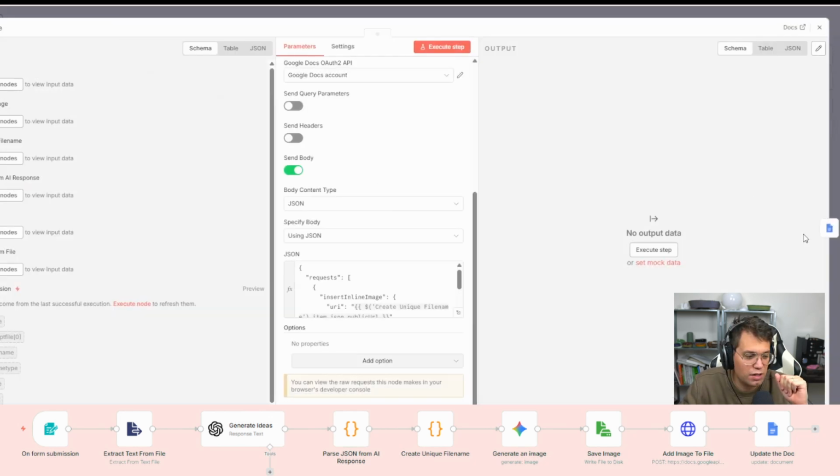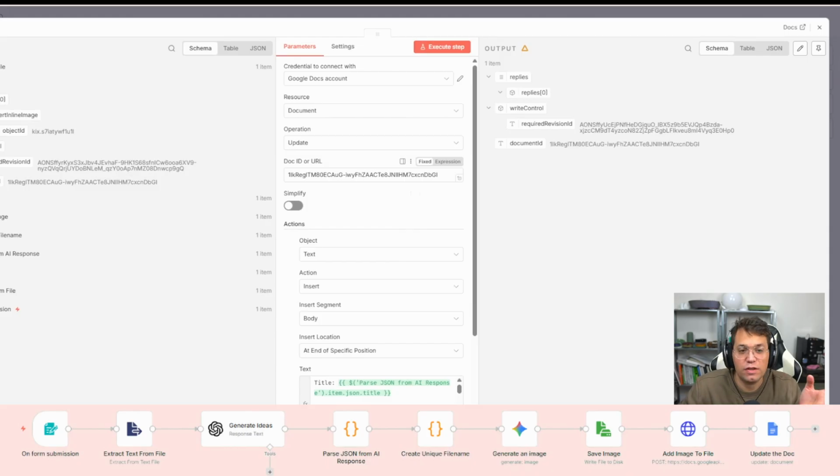And that's just inserting the image we just created. So now finally putting into the doc, we have the image in there. Now let's get the text in there.